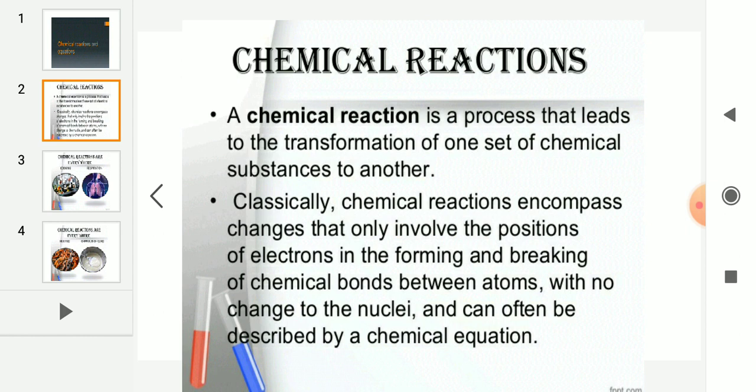Here, in these chemical reactions, the changes only involve the positions of electrons in the forming and breaking of chemical bonds between atoms, with no change to the nuclei, and can often be described by a chemical equation.